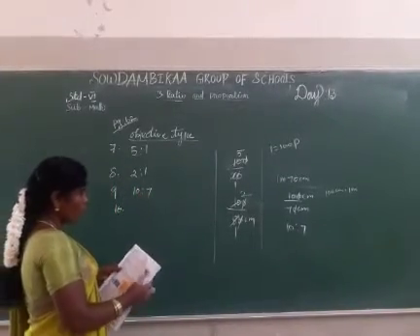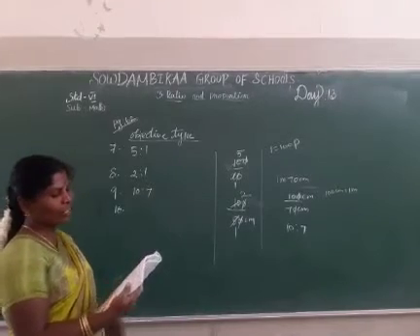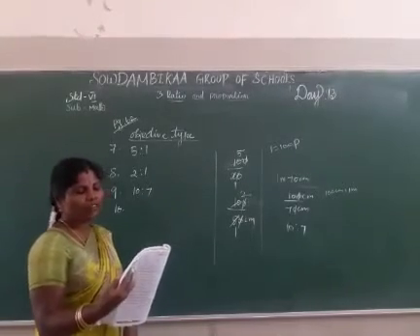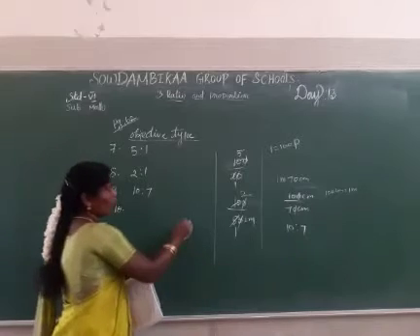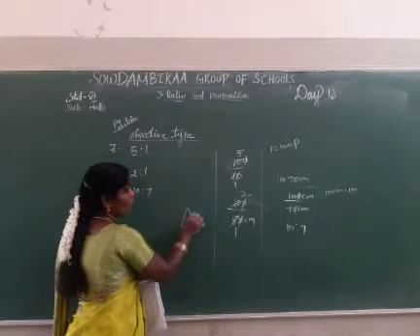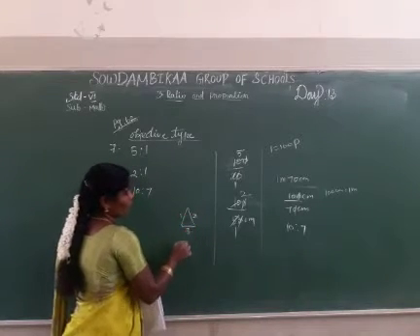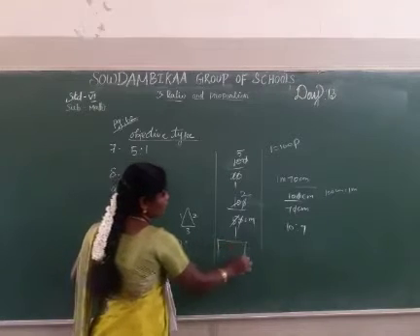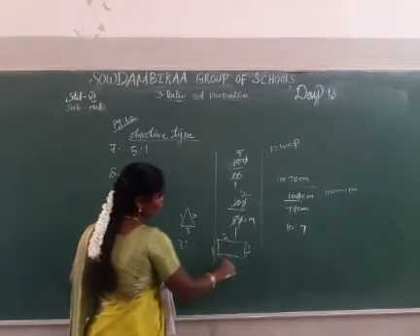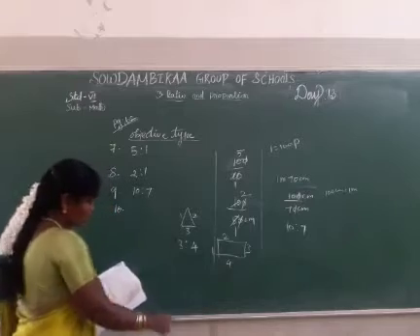Next, the 10th one. The ratio of the number of sides of a triangle to the number of sides of a rectangle. We already know the triangle has how many sides? 1, 2, 3. So 3 for the triangle, and for the rectangle: 1, 2, 3, 4. The answer is 3:4.